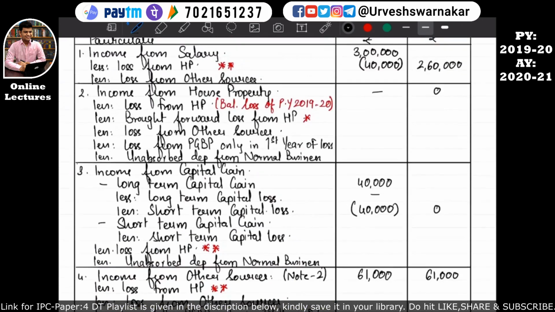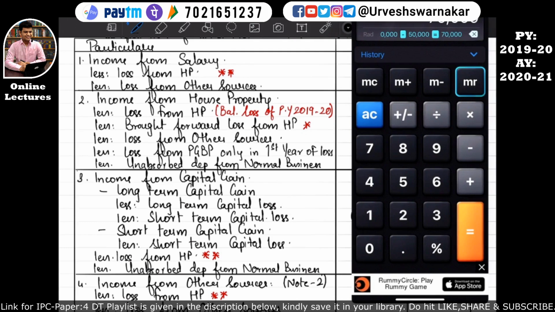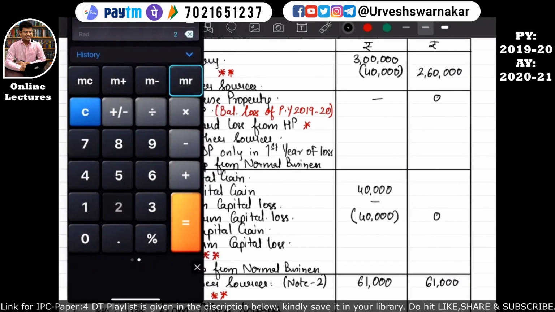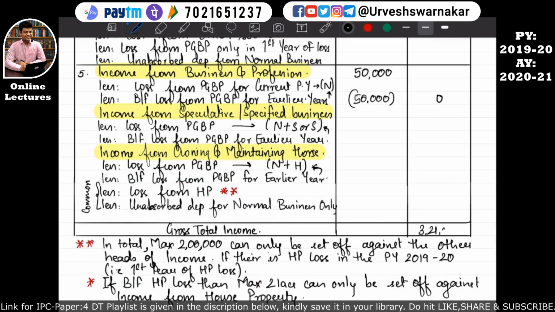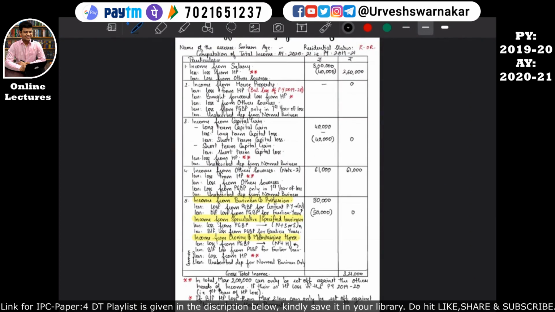That means our total gross total income comes to around 2 lakh 60,000 plus 61,000, which is equal to 3 lakh 21,000. So I hope this is quite clear, and we have solved the entire sum in the format book, and you can see this was so easy.